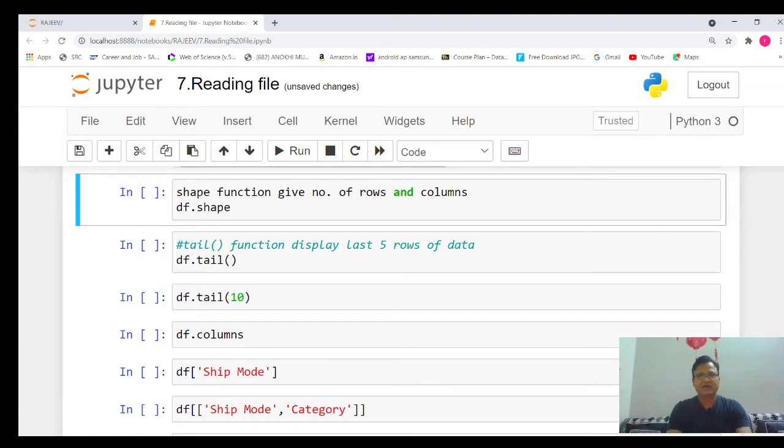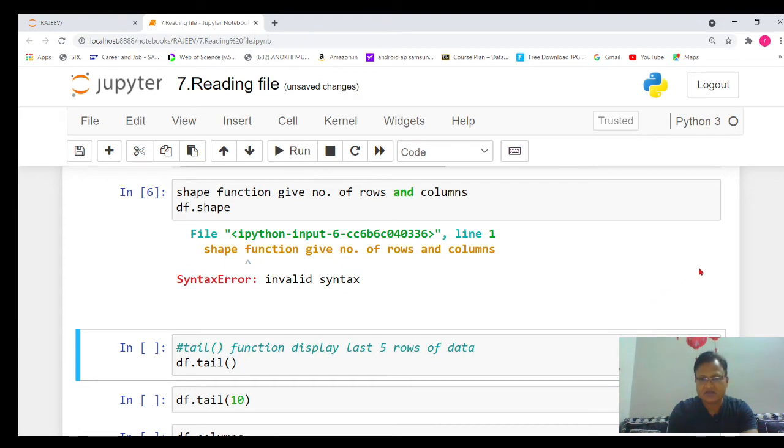Next important thing: whenever we connect any file, the first thing I want to know is the number of rows and columns in our file. To know the rows and columns, we will use the shape attribute. What will we use? The shape attribute. Let's execute that part.